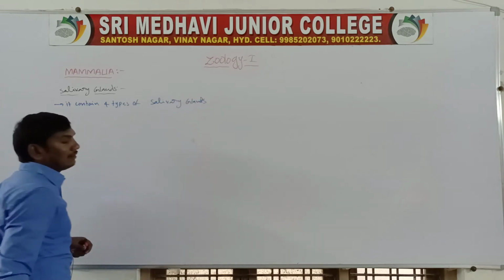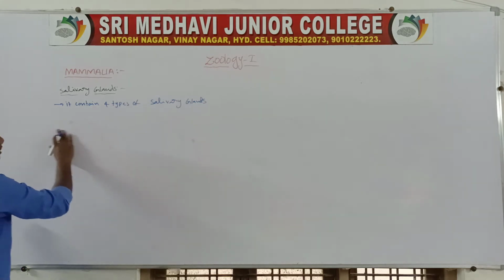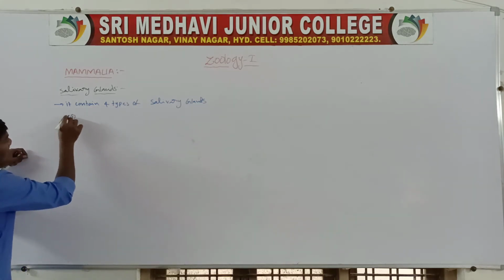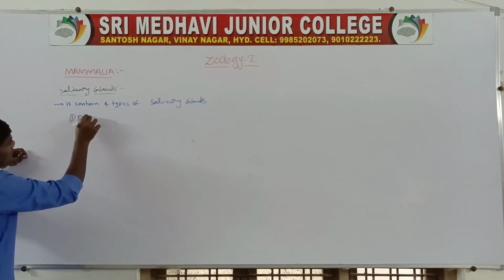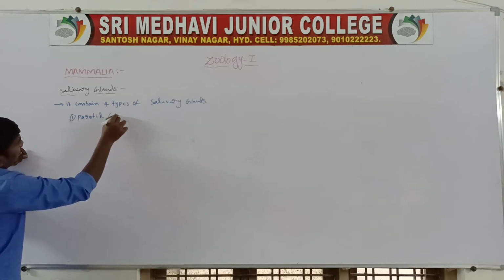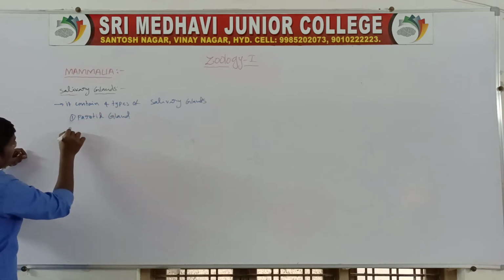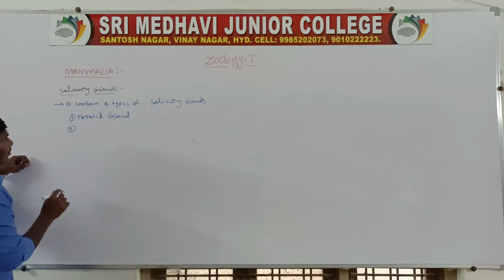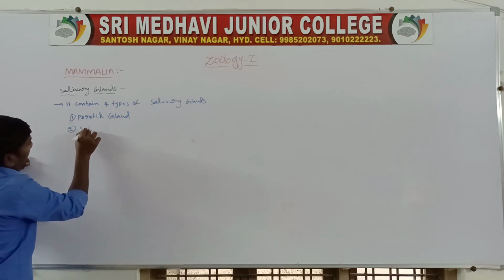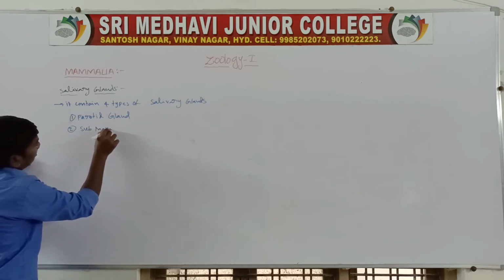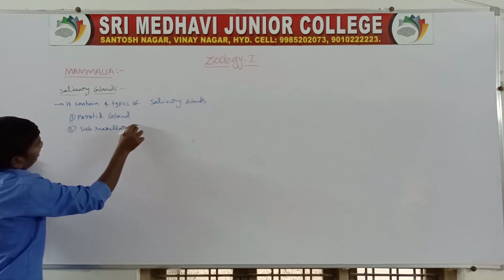Four types of salivary glands. One is the parotid gland. Second one, submaxillary gland.